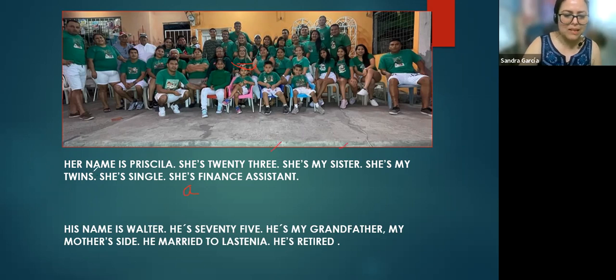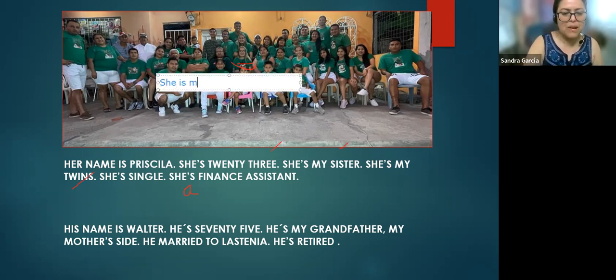She's my sister. You can say she's my twin sister, right? She is my twin sister. They're exactly the same. And the voice, everything is the same. I was so confused when I saw you. I thought Priscilla was in here. So she's my twin sister, and she's a finance assistant.